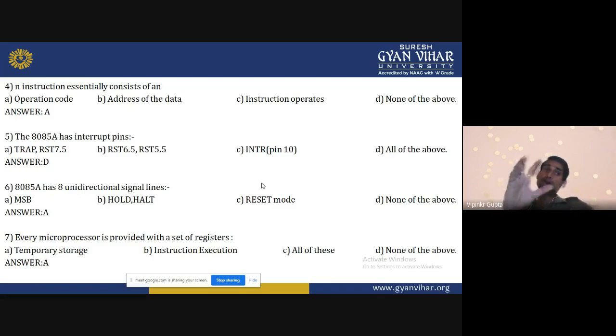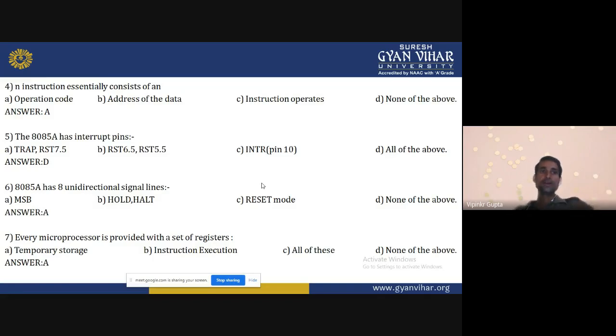Only an operation is defined in this instruction. So the instruction has the operation code; address of the code, data, no. It may be available or it may not be available. This is not essential. Address is available, it is not essential. Instruction operates, no. None of the above. So operation code is the correct answer.